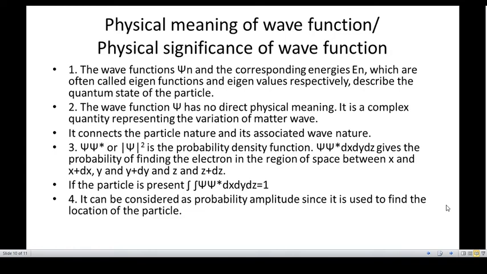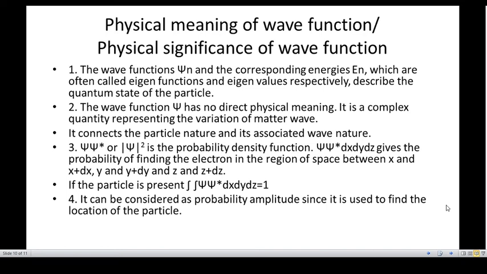The wave function psi n and corresponding energies En are called eigenfunctions and eigenvalues. Wave function psi doesn't have any physical meaning, but psi square has a meaning called probability density. And the wave function connects the particle nature with its associated wave nature.